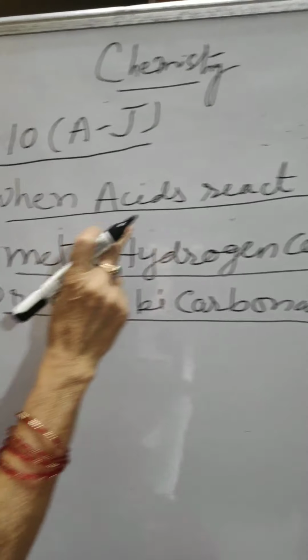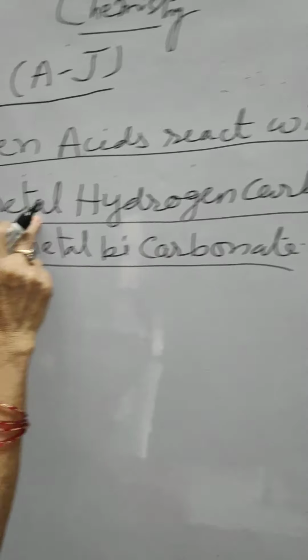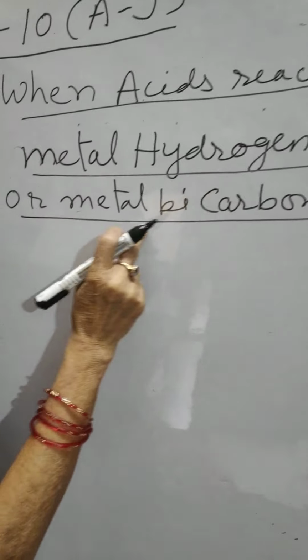Now here you see when acid reacts with metal hydrogen carbonate or metal bicarbonate.